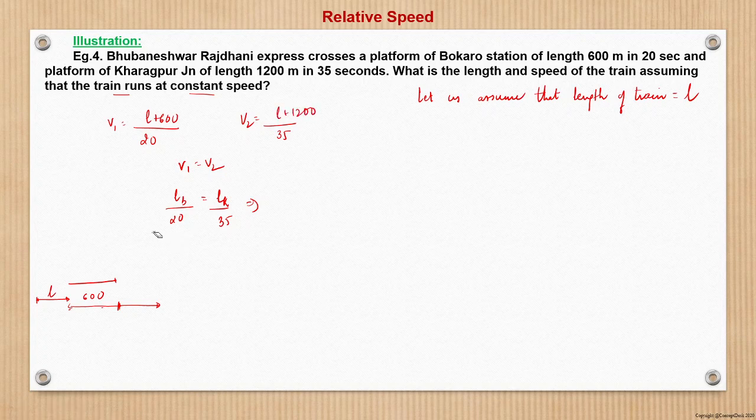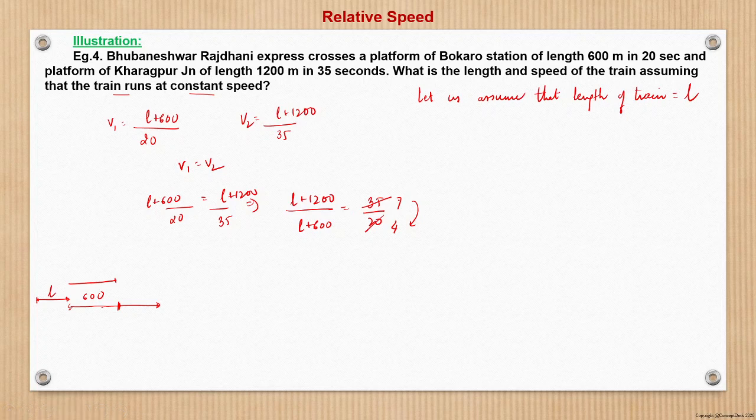So we can say here that n plus 600 and n plus 1200 basically becomes 35 by 20. So that is 7 is to 4. Either we can solve this question, or in ratio terms, if we see the difference is what, 3. The difference is 3, and here the difference is 600. So for 1 unit the difference is 200, right? For 1 unit the difference is 200.